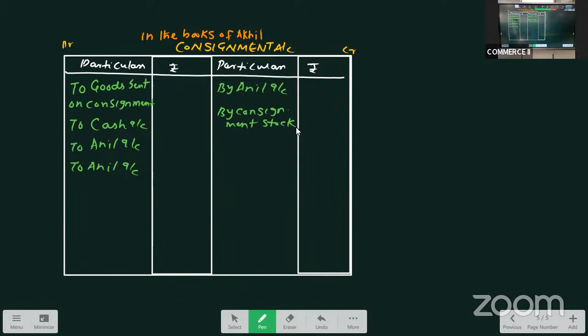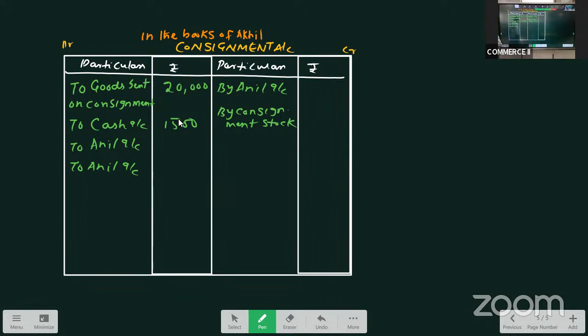So what is the total value of consignment given? You see 20,000. What are the expenses of the consignor? 1,500. The expenses of the consignor are freight and transport and insurance, both non-recurring. 1,500 will take.